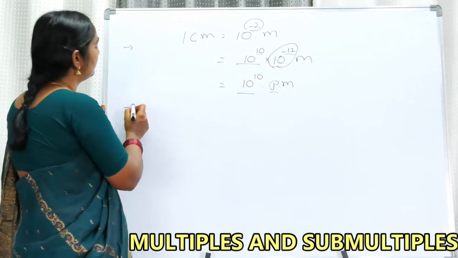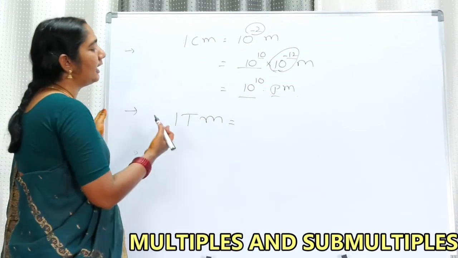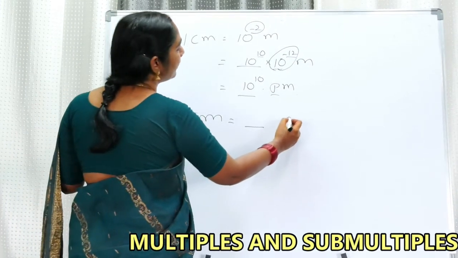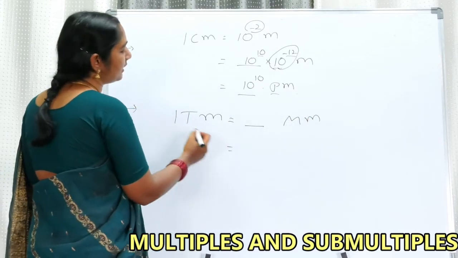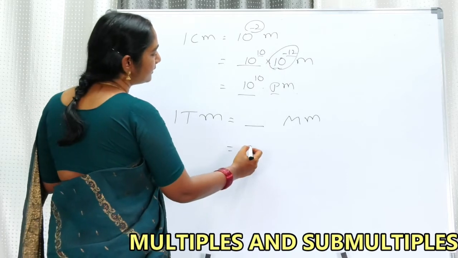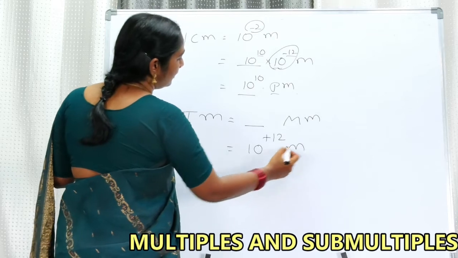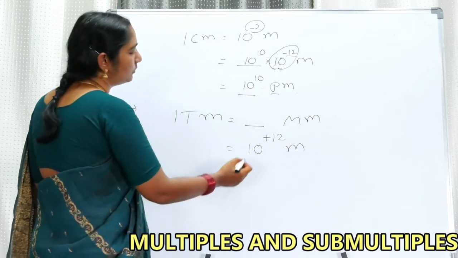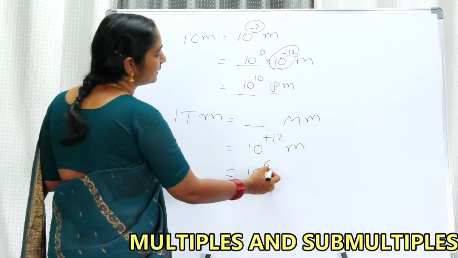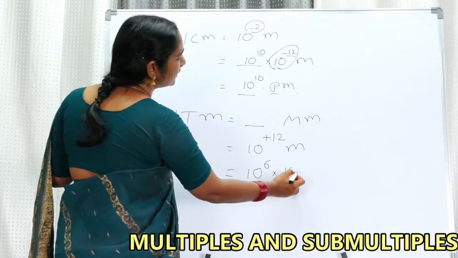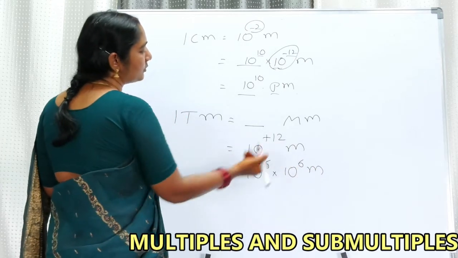Yes, madam, next. 1 terameter is equal to dash megameter. So my dear friends, madam has given a question like 1 tera stands for 10 to the power of plus 12. So that is equal to mega stands for plus 6. So I am writing this as 6 plus 6, 10 to the power of 6 into 10 to the power of 6 meters. 6 plus 6 is 12.